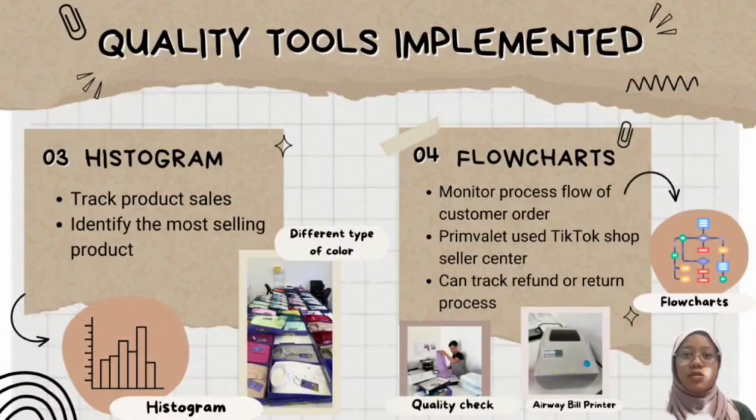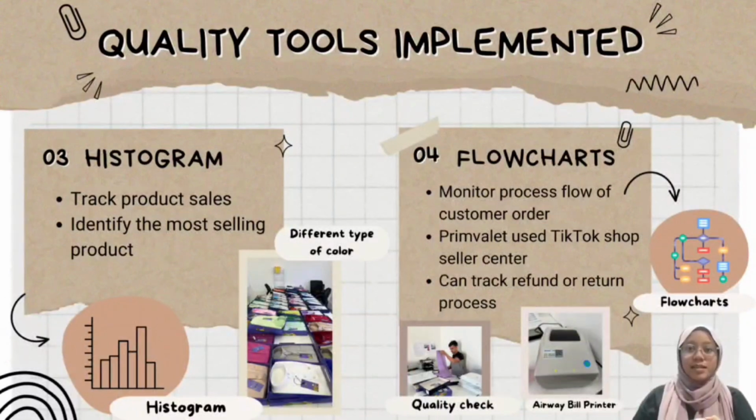Next, Primavalet uses histogram to track their product sales based on different categories such as type of product, color, size, and price of the product because they can identify and compare which product has high sales and low sales or which collection is hot selling.